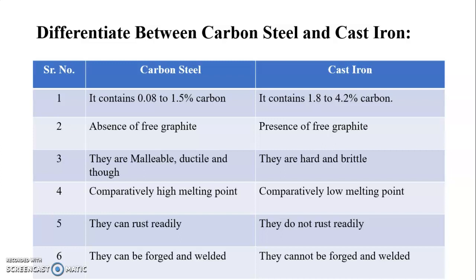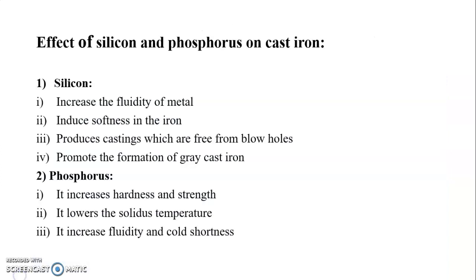Carbon steels are malleable, ductile as well as tough, but cast irons are hard and brittle. Carbon steel has a comparatively high melting point, while cast iron has a low melting point. Carbon steels rust readily, but cast iron does not rust readily. Carbon steel can be forged and welded, but cast iron cannot be forged and welded. So this is the difference between carbon steel and cast iron.